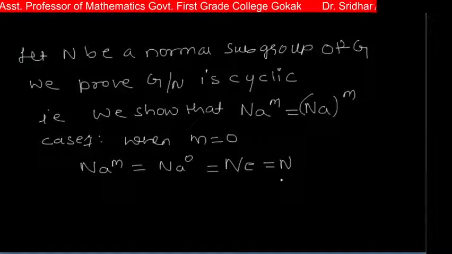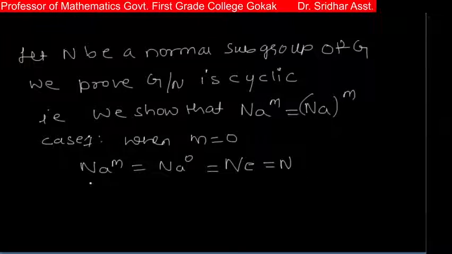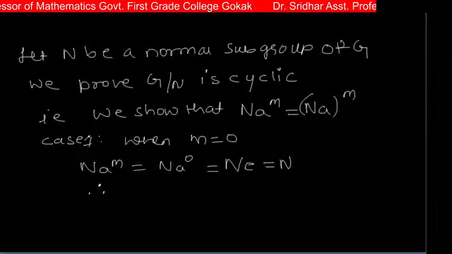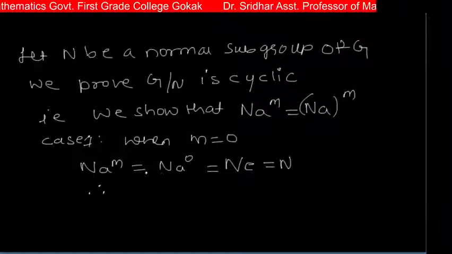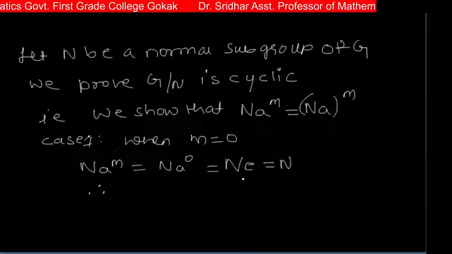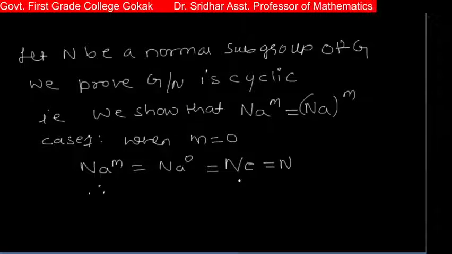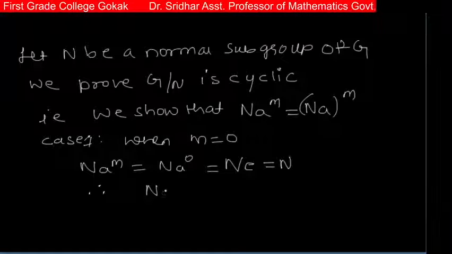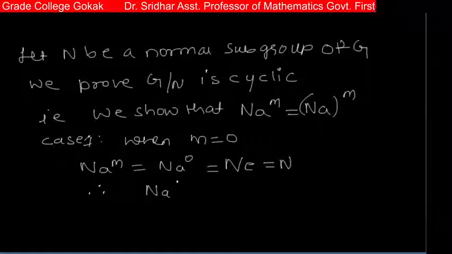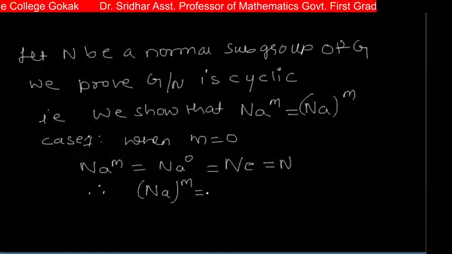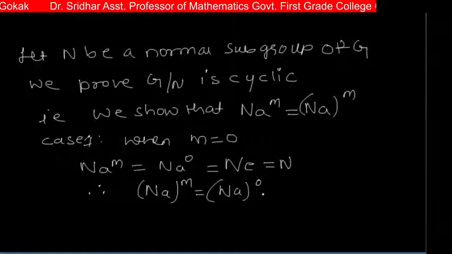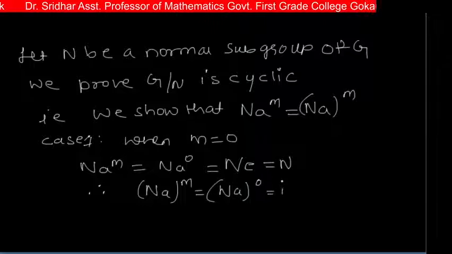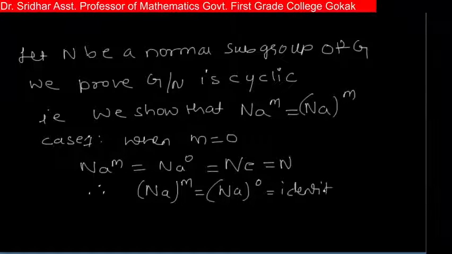Therefore we get N(A^m) is equal to N. So therefore (NA)^m is equal to (NA)^0, which is the identity element.